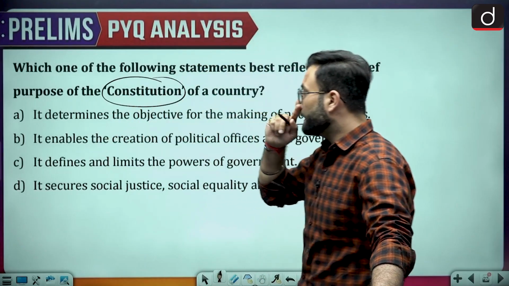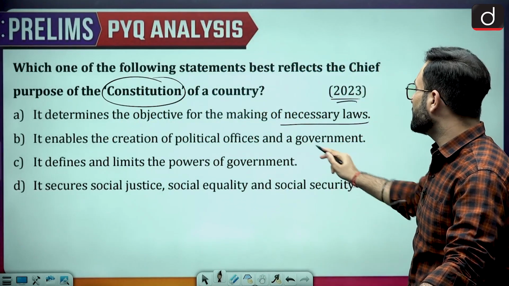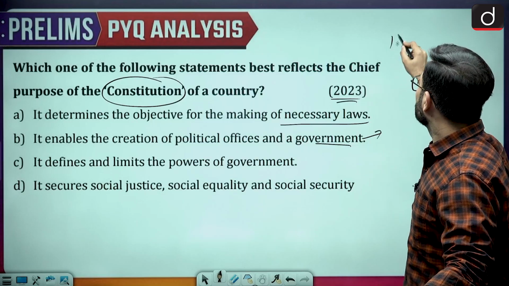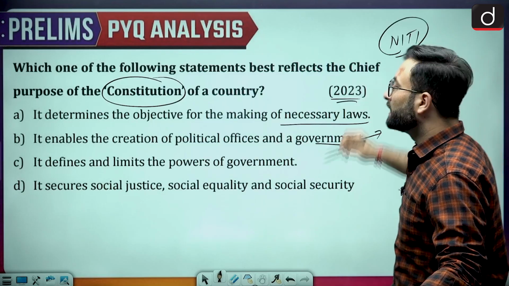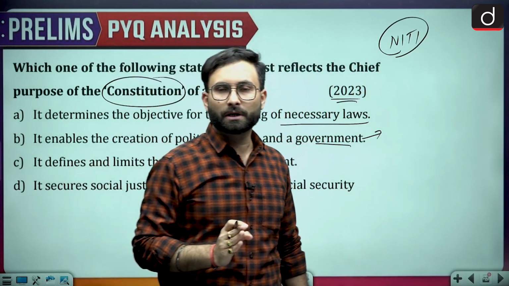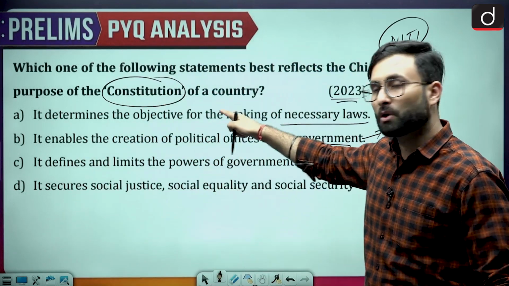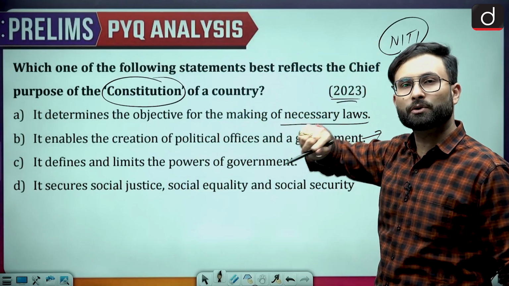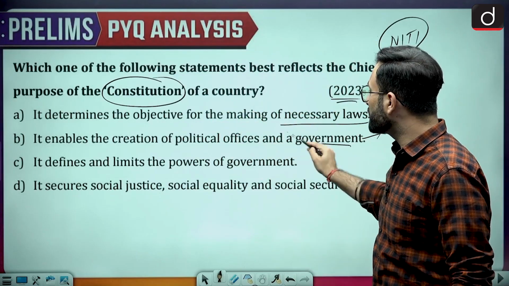Coming to the next one, it enables the creation of the political offices and the government. Now there is an institution, that is Niti Aayog. Niti Aayog is not made by the constitution, it was made by an executive order. So basically we can say that even without the constitution, with an executive order you can make an institution. So that statement is also wrong.